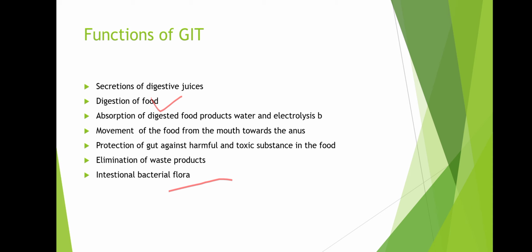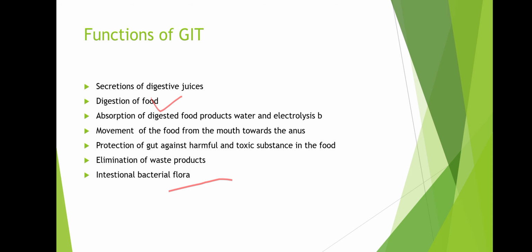The movement of the food from the mouth towards the anus means that while the processes of digestion, secretion and absorption are going on in the GI tract, the smooth muscles mix the contents in the lumen of the GI tract with the various juices and enzymes to move them from the mouth towards the anus.